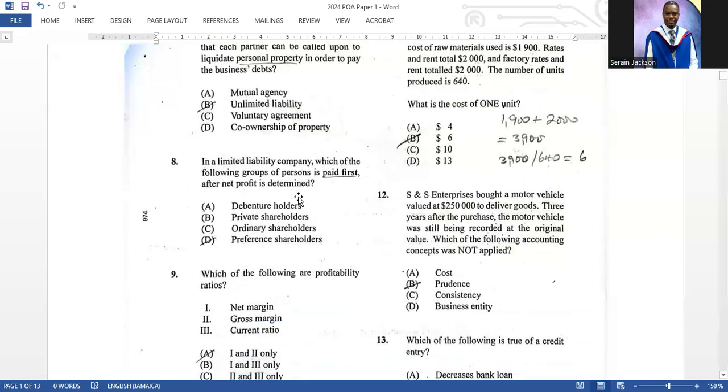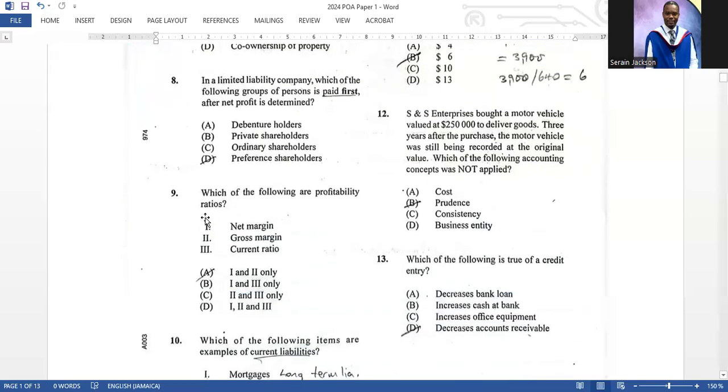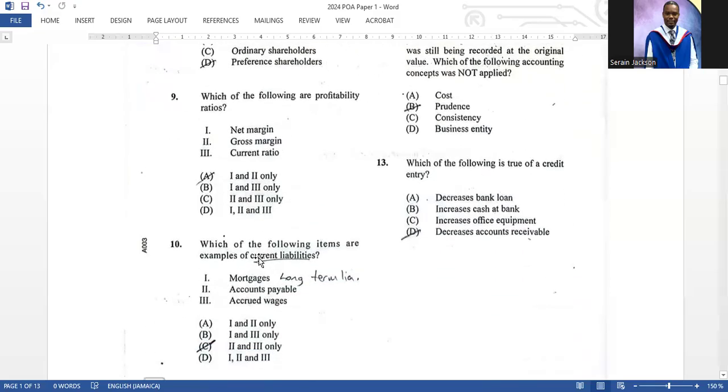Question number 8, in a limited liability company, which of the following groups of persons is paid first after net profit is determined? And you know, preference shareholders, which is correct. That is D. Number 9, which of the following are profitability ratios? 1 and 2 only. Current ratio is a liquidity ratio, so it's not a profitability ratio.